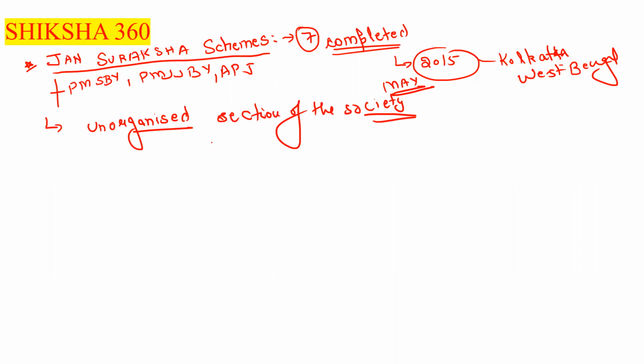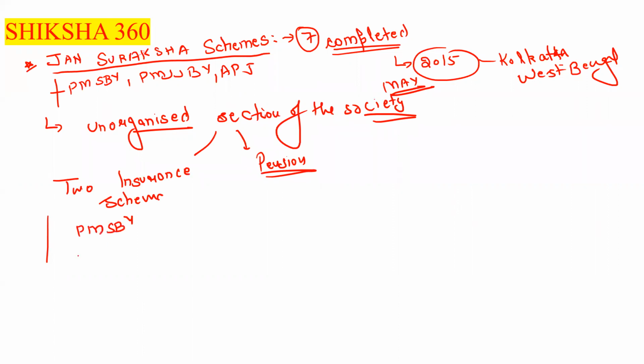Under that, they introduced 2 insurance schemes at that time and 1 pension scheme. Insurance is PMSBY and PMJJBY, and pension is APY.